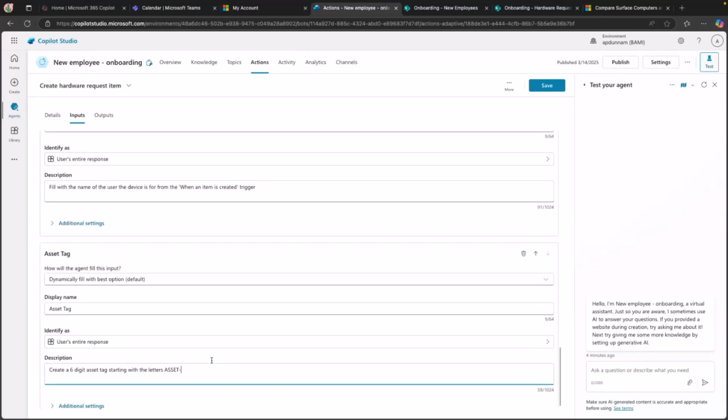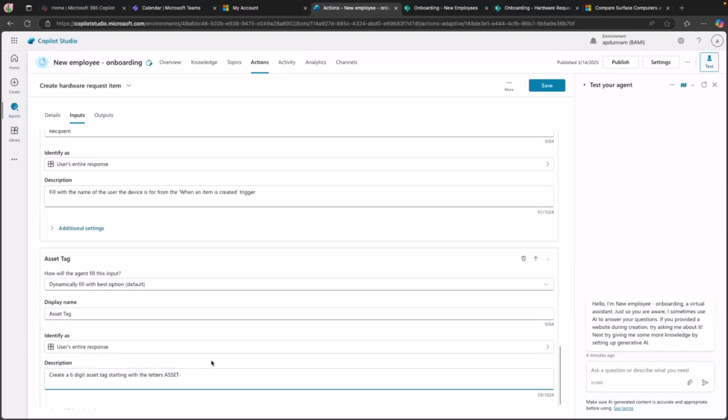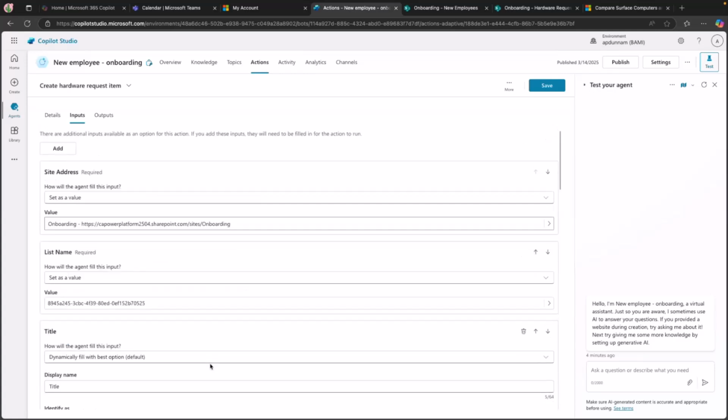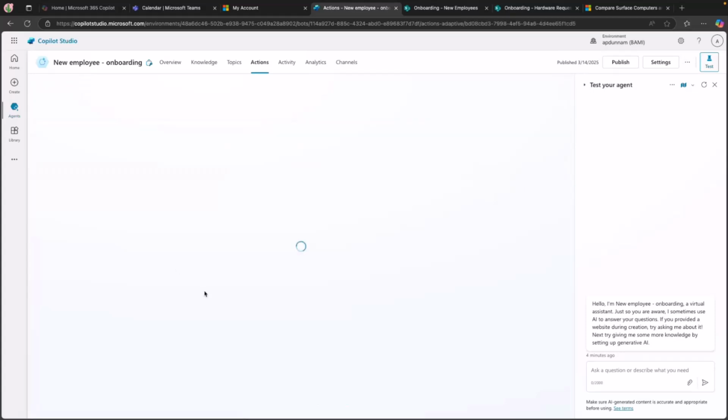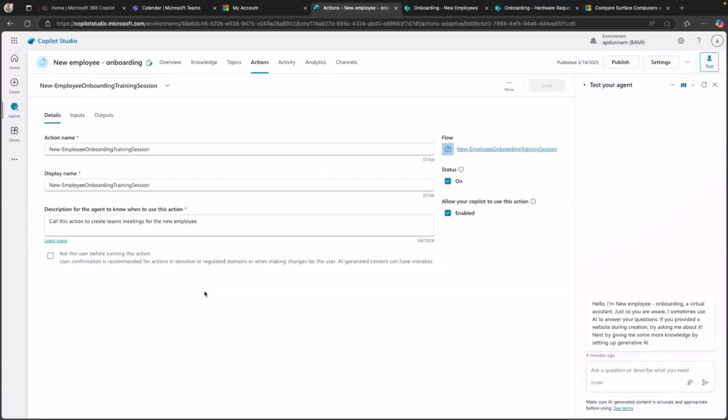So these are the type of things that we can do just with our descriptions and have it automatically, dynamically fill those in. So that's one action that we have, but let's go back and we'll look at another one. So you'll notice right here, I have this new onboarding training. So we can not only reference connectors, but we can go and have this execute flows for us as well. So you can create a flow, which is what I did here.